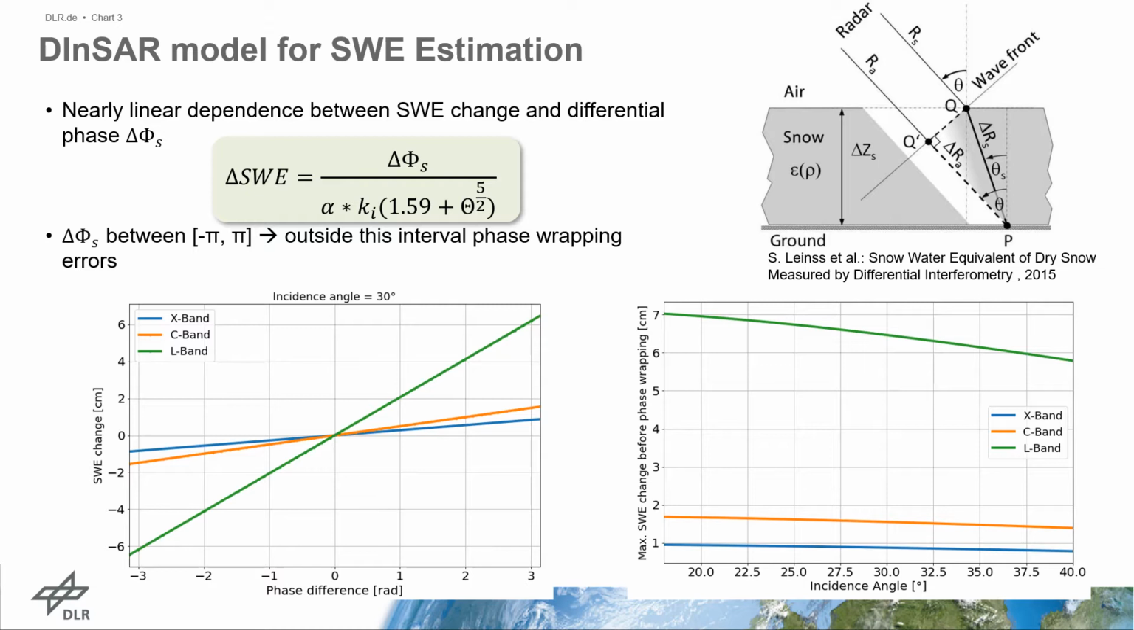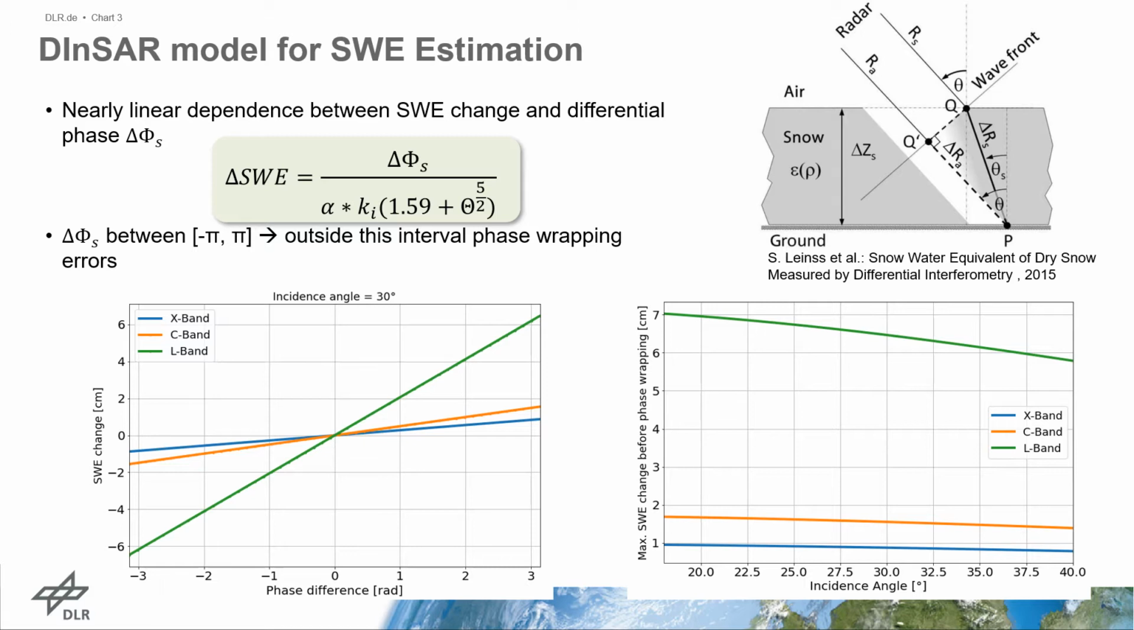For repeat pass SAR interferometry, a SWE retrieval model can be used, which relies on the fact that radar waves are refracted in the snow. The SWE change can be calculated with the following formula. Alpha is a parameter around 1, which can be adjusted for different densities and incidence angles. K is the wave number, and theta is the incidence angle.